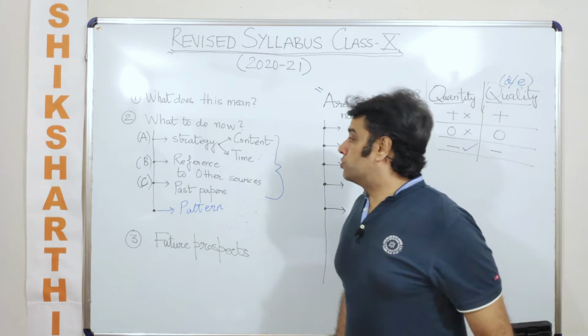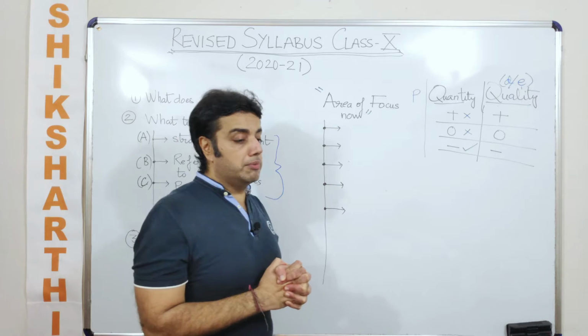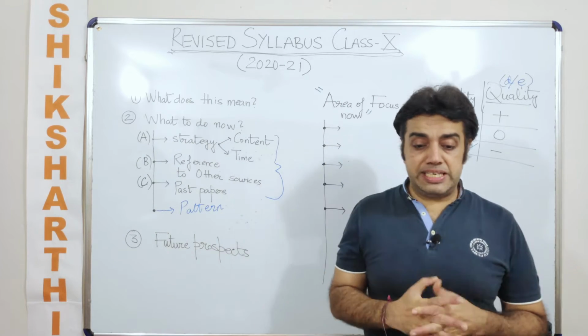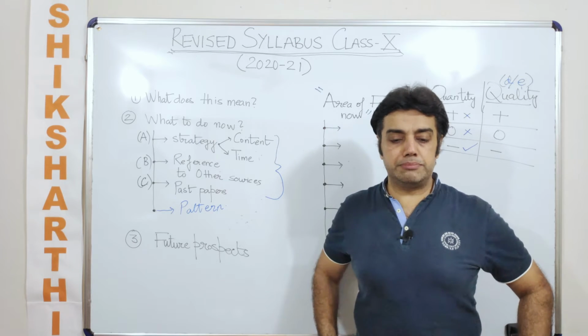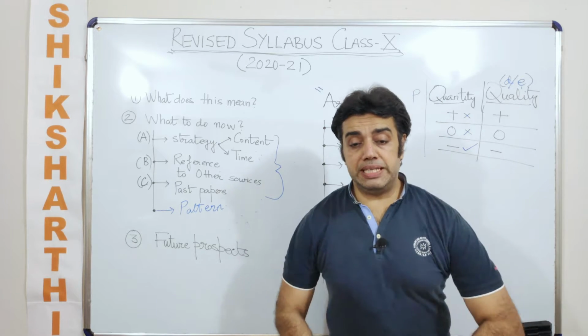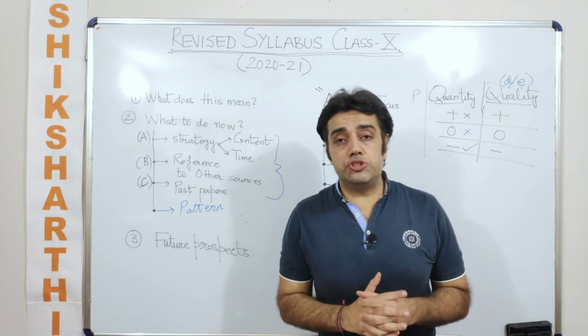Okay. So now when I'm talking about the strategy, I am talking about, let's say, the chapters or the topics which have been removed. For example, if I talk about real numbers, and the topic that has been removed under the head of real numbers is Euclid's division lemma.